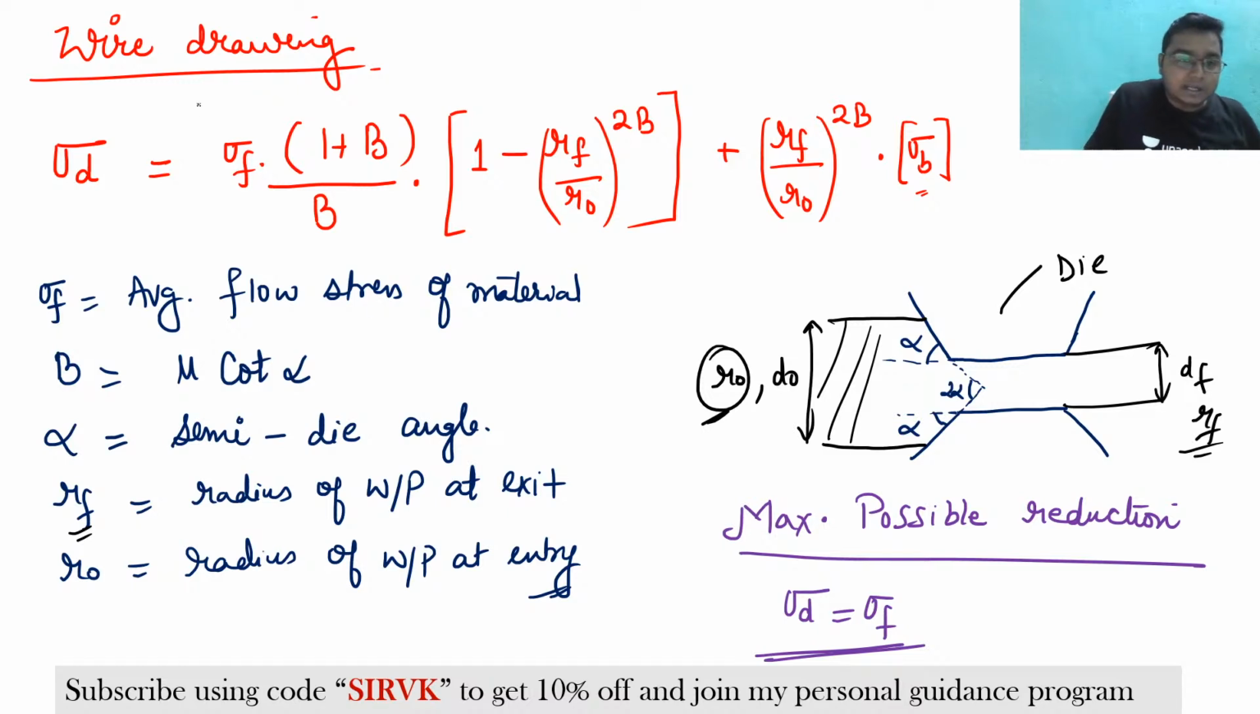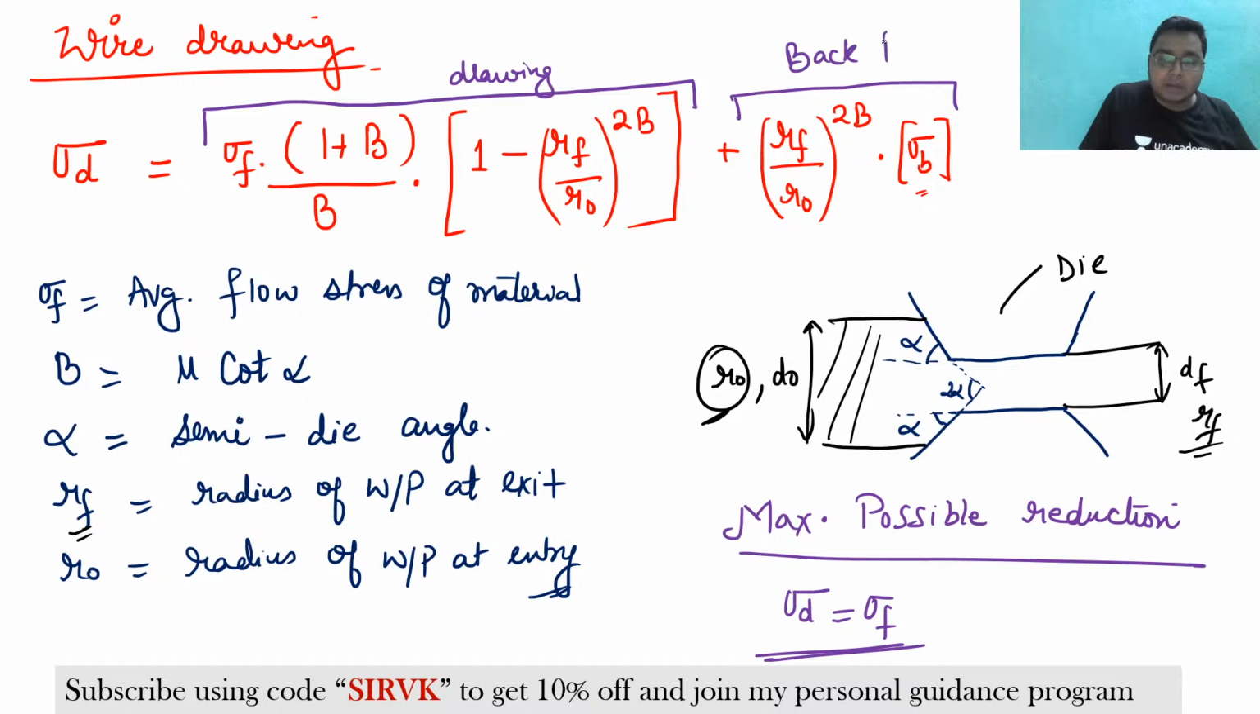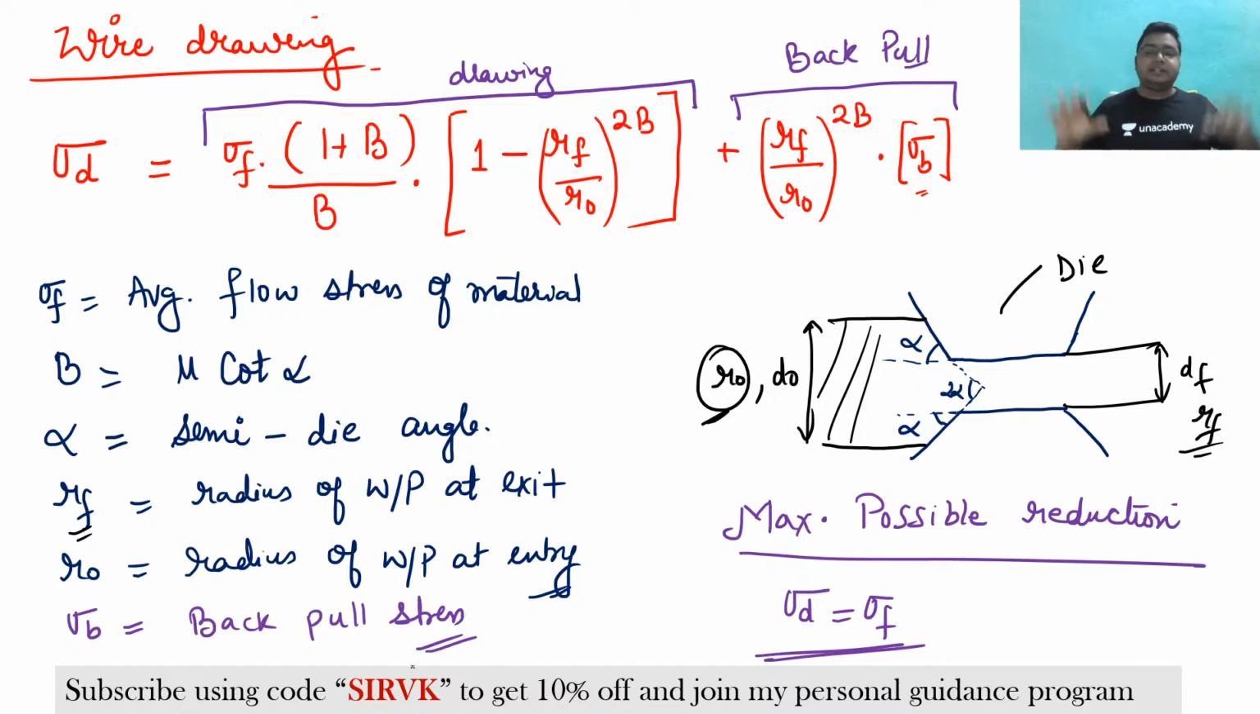Now understand, this is the stress due to when you are pulling it. So when you are drawing it, this is the stress which is coming out, and this is the stress that is coming as a back pull stress. So let me write it here also: sigma B is the back pull stress. Do you remember these things? I have explained these things in a very great way.